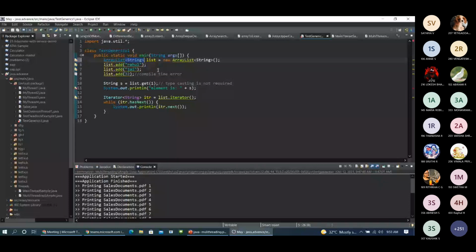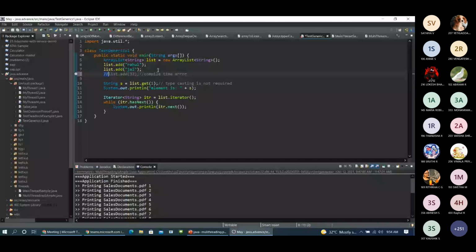This is how generics actually takes place. This is a basic example of how generics is happening. So this is very important in real time. When we have a dynamic class for so many third party APIs, we may consume so many third party APIs in real time, so we may not know which kind of request it is going to throw, or which kind of response it is going to give. So we are going to bind all those objects. So it has to be in a dynamic way, whatever request we need, whatever response we need, we are going to pass it dynamically to that class.